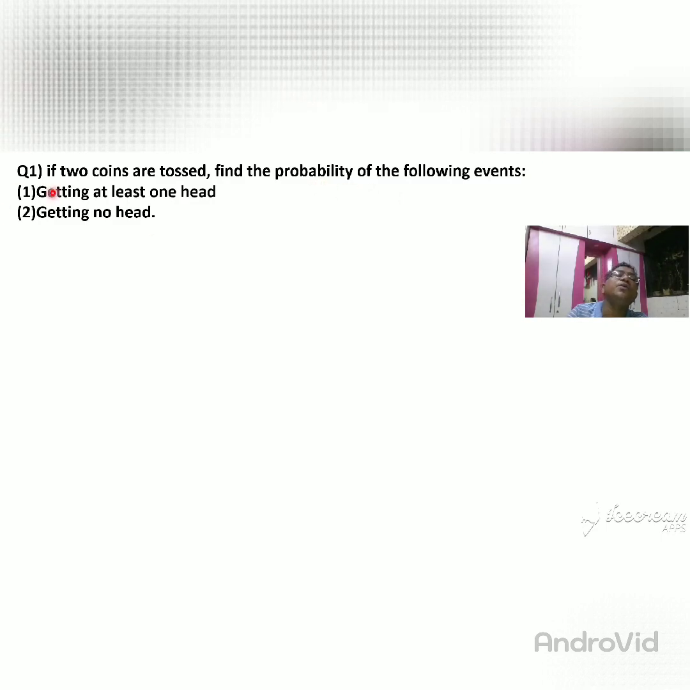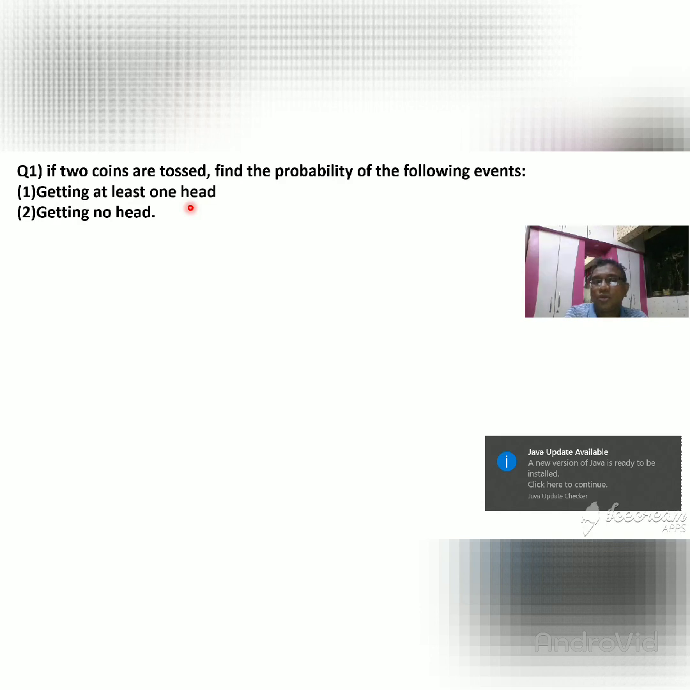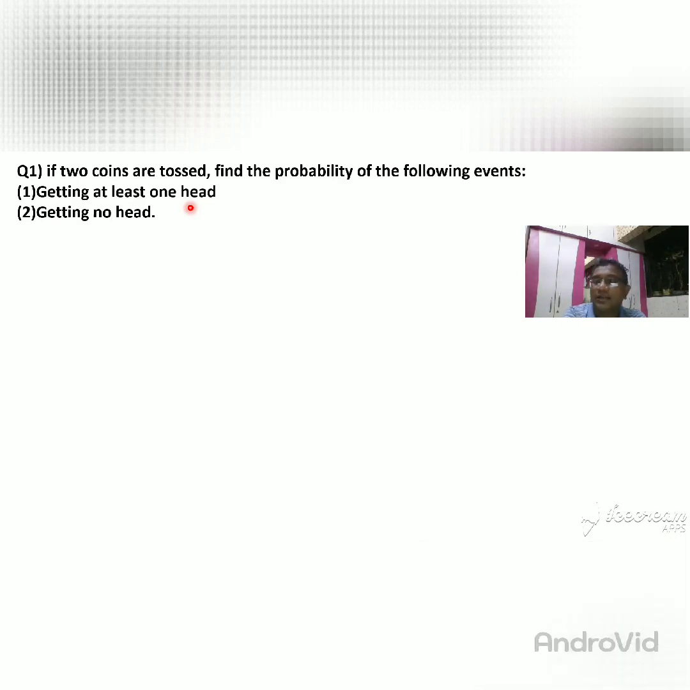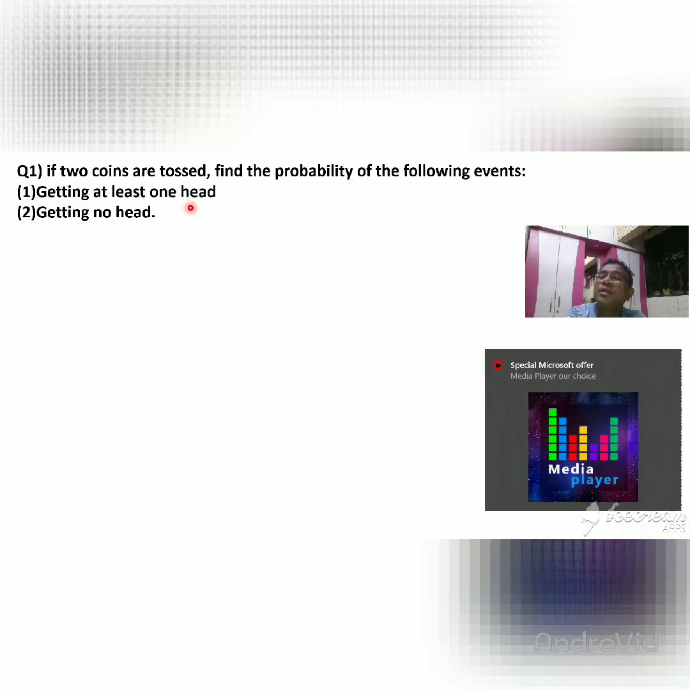So they are given the events, but that event's name is not given. So that event names can be given by us. So see the first event, getting at least one head. In this event they say you must get one head. You must get one head. So you can write one head, and if you get greater than one head, that is also taken because at least one head. So at least one head means you have taken minimum one and greater than one also.